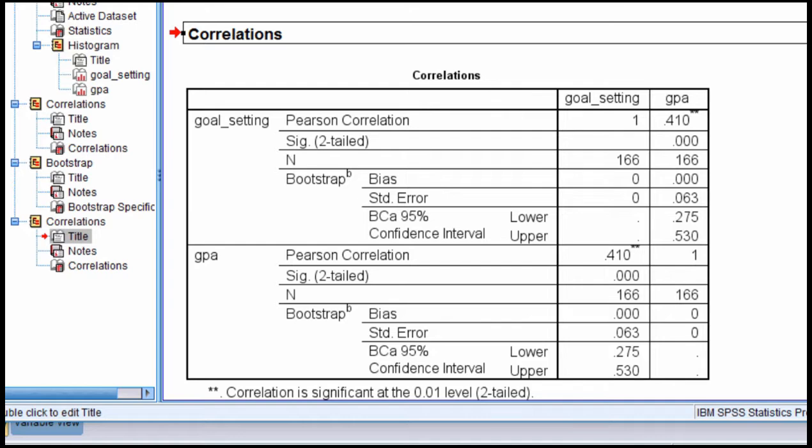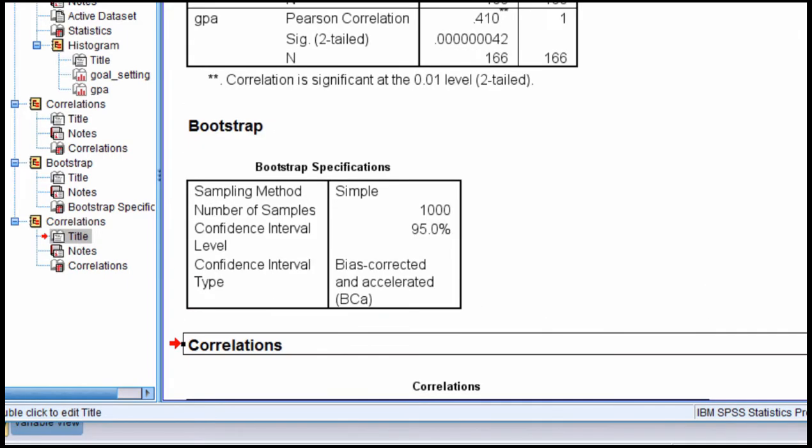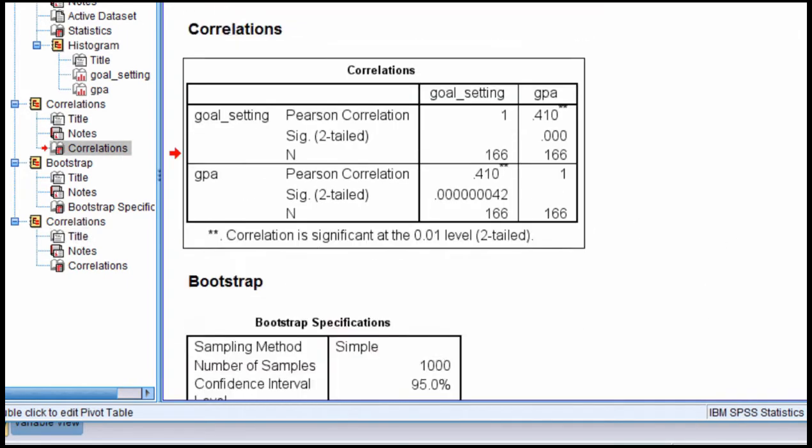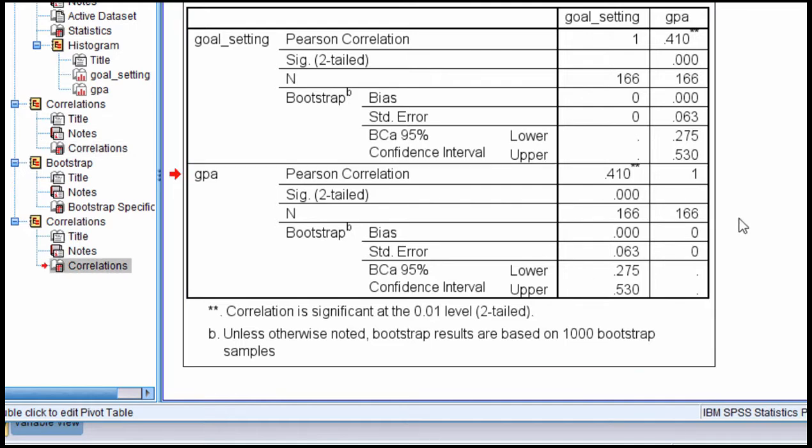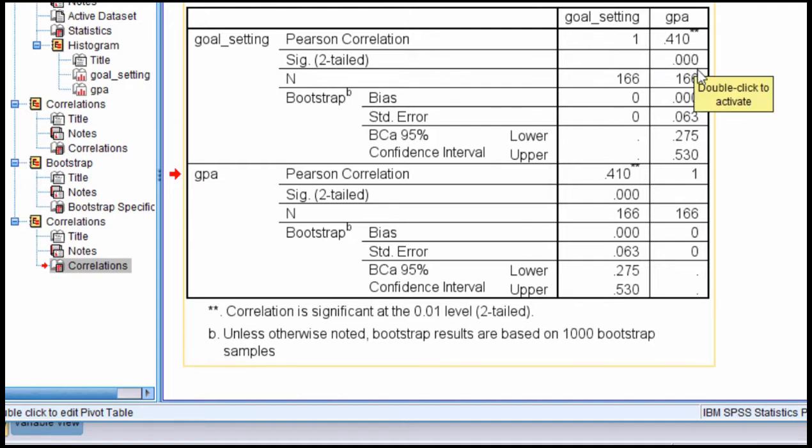And because both the lower and the upper bound are on the same side, which in this case turned out to be positive, we would reject the null hypothesis of no association between GPA and goal setting. And that's true on bootstrapping, and that's true with normal theory estimation. SPSS doesn't give you a p-value. It just says that the correlation is significant at two-tailed, but that's actually based on the normal theory estimation here.